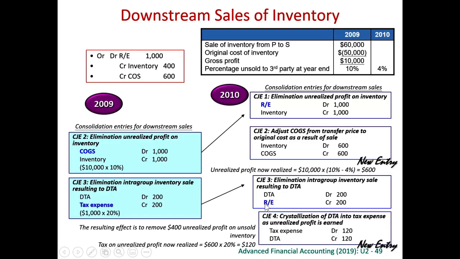Therefore, out of this deferred tax asset, 6% out of 10% should be reversed. So we credit deferred tax asset 6% out of 10% of 200, right? And then because you have got the cost of goods sold, therefore we debit tax expense, 20% tax rate.